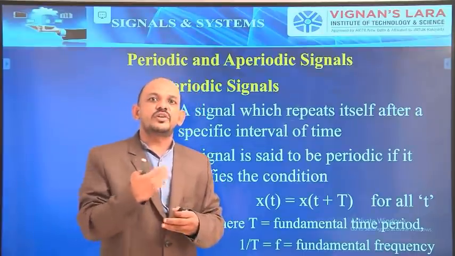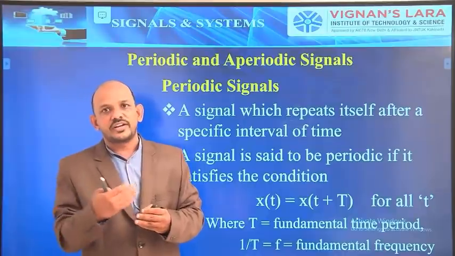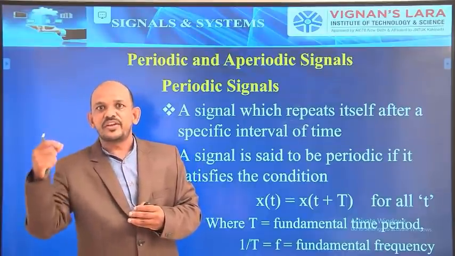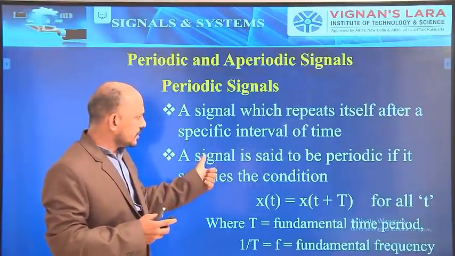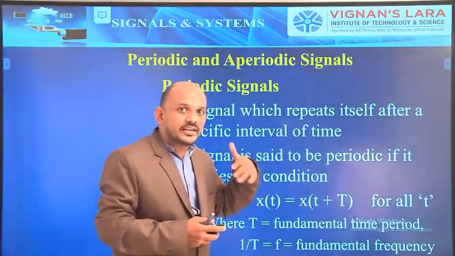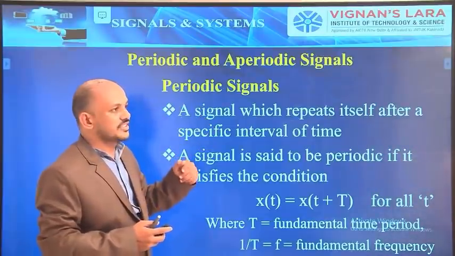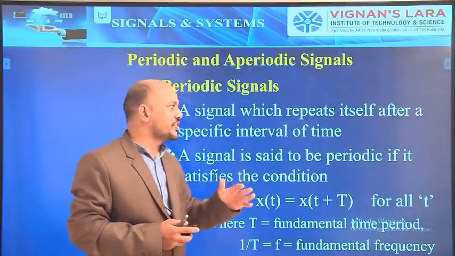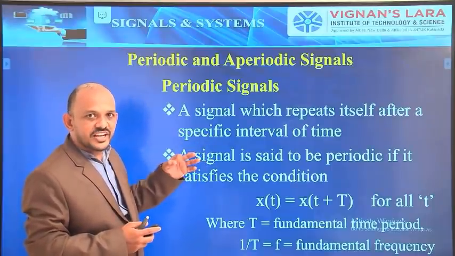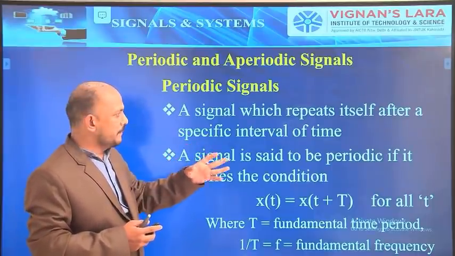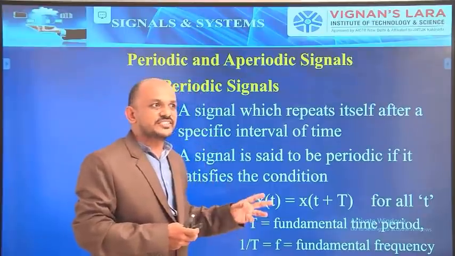It is easy to understand, and it gives more confidence in how the signal is represented. So, another definition for a periodic signal, in the form of a mathematical equation: a signal is said to be periodic